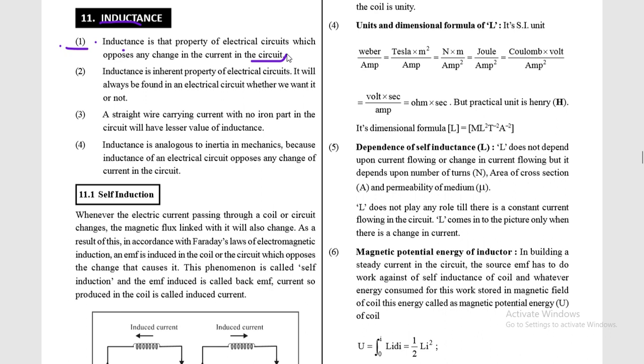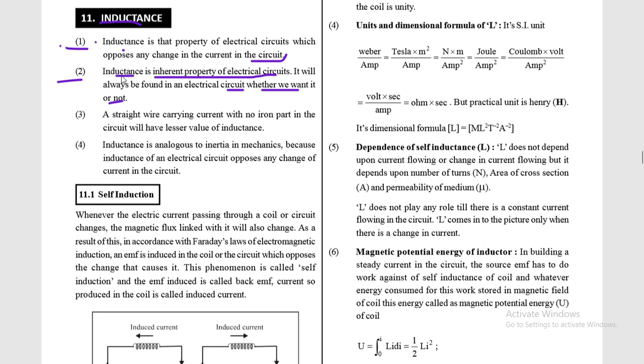Okay, let's see the second point. Inductance is an inherent property of an electrical circuit. It will always be found in an electrical circuit whether we want it or not. It means it does not depend on our desire. It is already present in all circuits and it appears when there is a variable current flowing in the circuit. It is not related to constant current in the circuit.